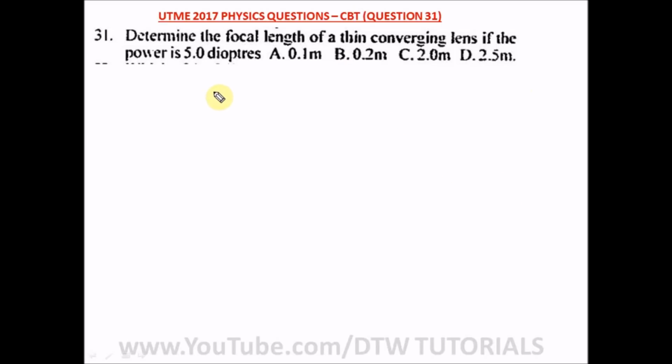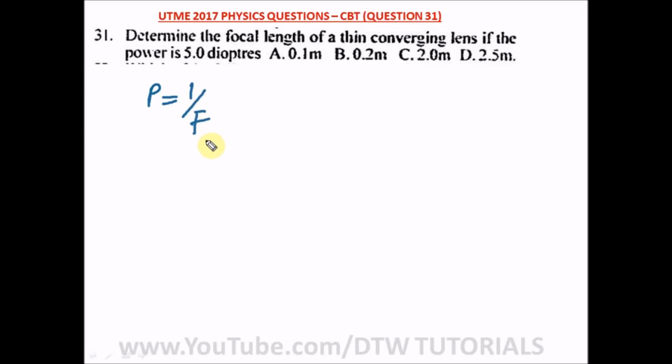Question 31 of our UTME 2017 physics question, your Jamb CBT. It says determine the focal length of a thin converging lens if the power is 5 dioptres. So we have P is equal to 1 over F. This is the formula for power of a lens.